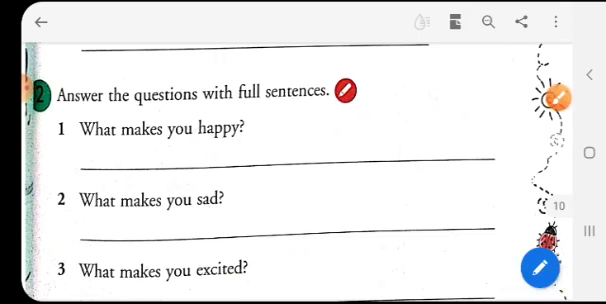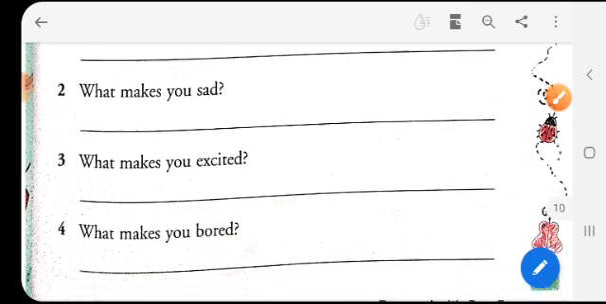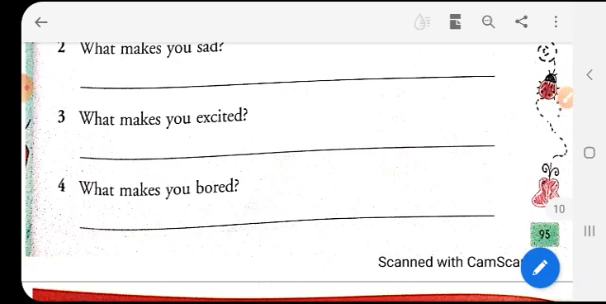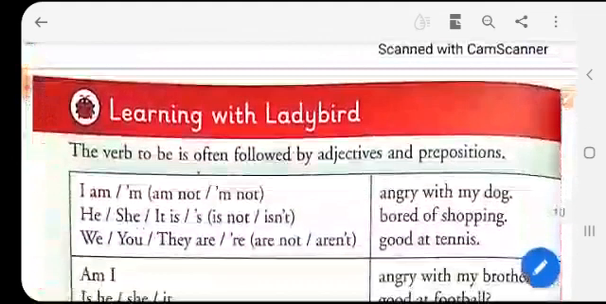Now what makes you excited? So there are many things that make you excited. What makes you bored? There are many things which make you bored. When you listen to a bad story, or not an exciting story, not a good story, then you get bored listening to it when you don't like it actually. So you get bored listening to it.